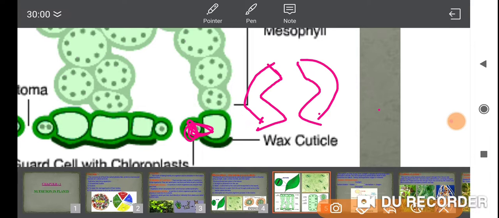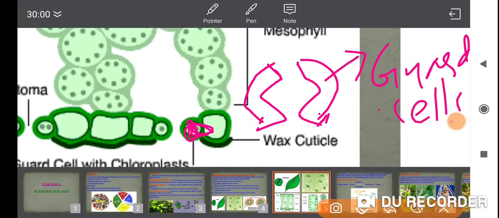We discussed that these are the guard cells. This is called the stoma, which helps in the exchange of gases: carbon dioxide from the outside, oxygen from the inside. So the guard cells help in exchanging gases through this stoma hole.